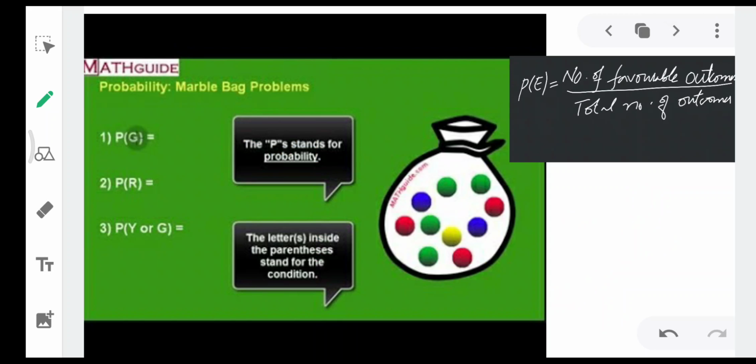Let's see one more example. Look at a bag here. There is a bag and there are different color marbles in it. How many are green marbles? There are 4 green marbles.